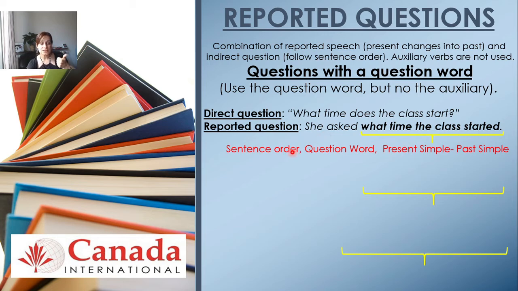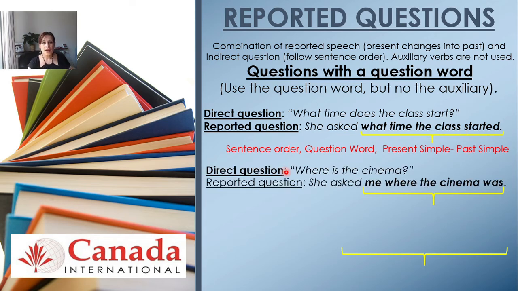We have to follow the sentence order. We have to include the question word, what? And then the present simple of the original or direct question is going to change into the past simple. And remember, we are not going to use any auxiliary whatsoever. So next example. Where is the cinema? Somebody asked me, where is the cinema?